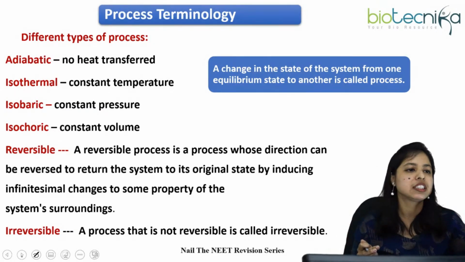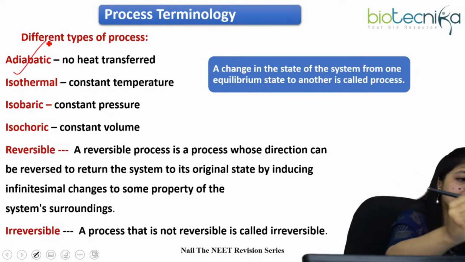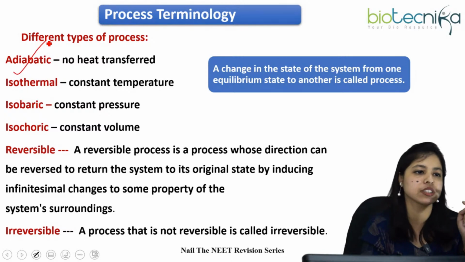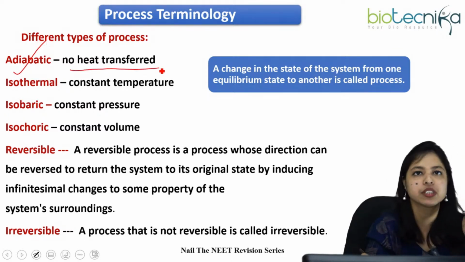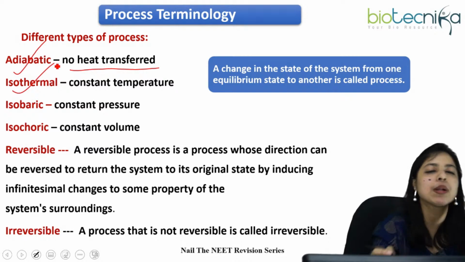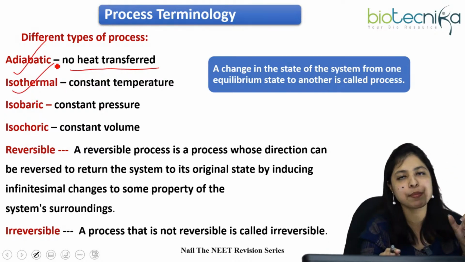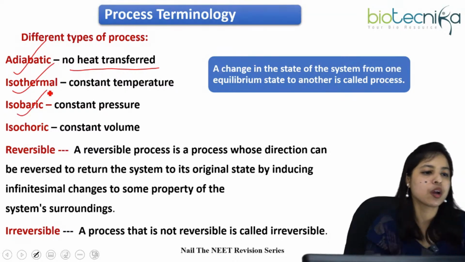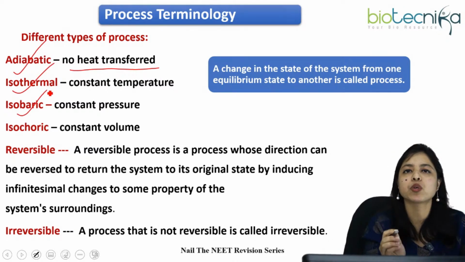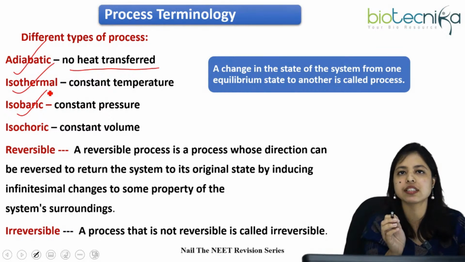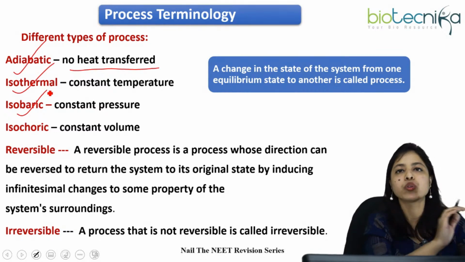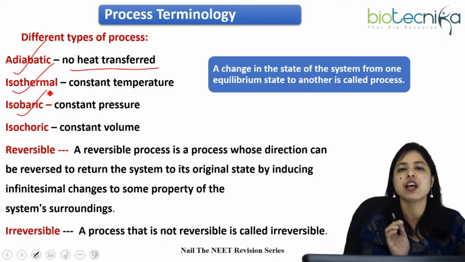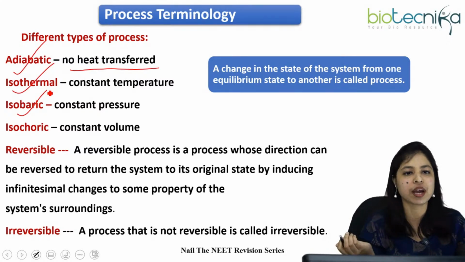Just take 1 minute for the summary. Number 1, adiabatic change. Adiabatic is a process when there is no heat transfer, right? Number 2, isothermal process. That is constant temperature. Temperature is not changing throughout the system, right? Number 3 is isobaric. What is isobaric? That is constant pressure. Isobaric is a particular process where the pressure remains constant throughout the entire process. So that is called isobaric process.